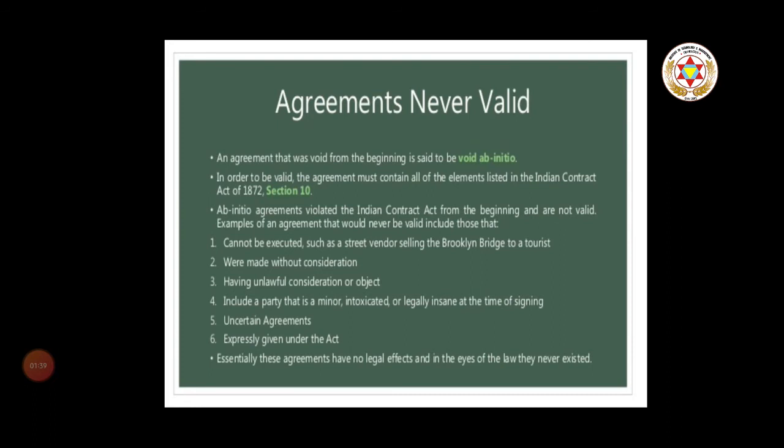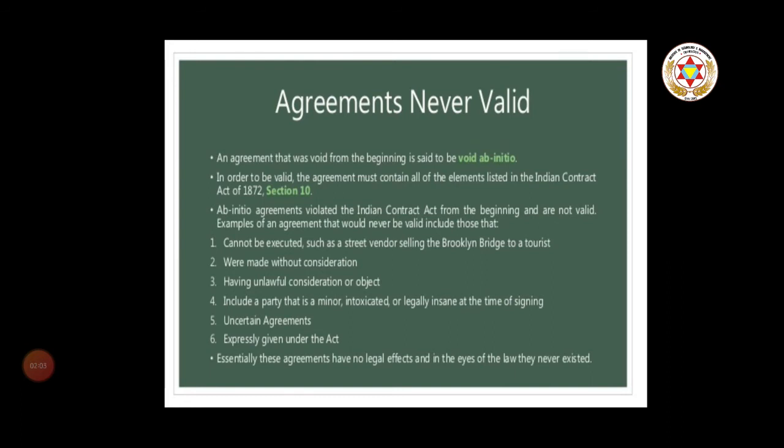Having unlawful consideration or object, or including a party that is a minor, intoxicated or legally insane at the time of signing. Next is uncertain agreements. Uncertain agreement means one whose terms and conditions are vague. Next is expressly declared void under the Act. If it is defined under the Act that it is invalid, then that is the agreement which is never valid and it is void ab initio from its starting stage.